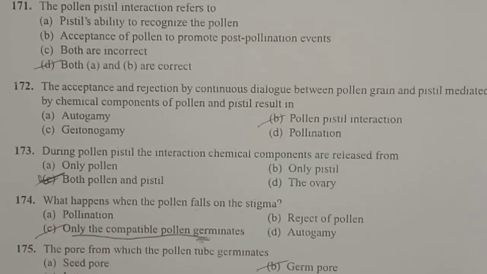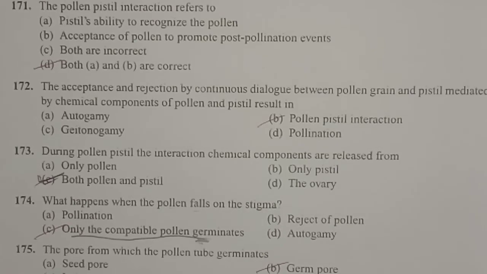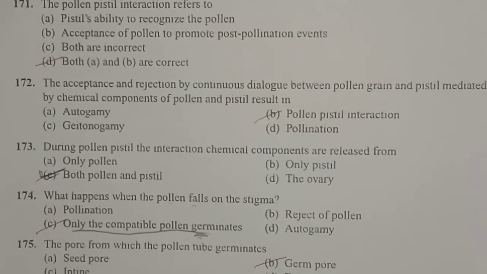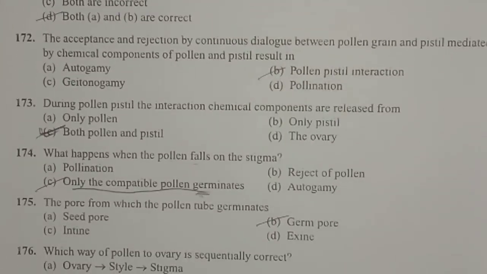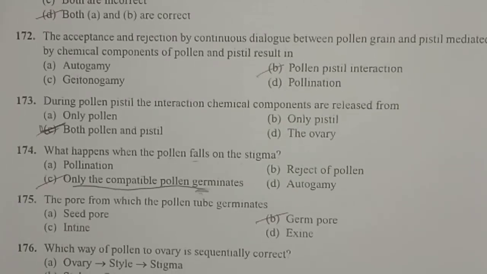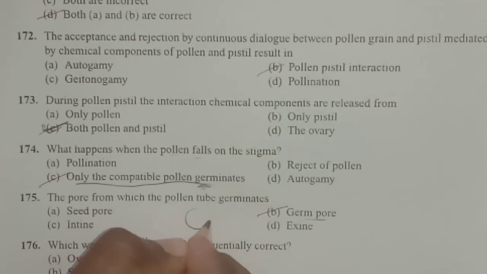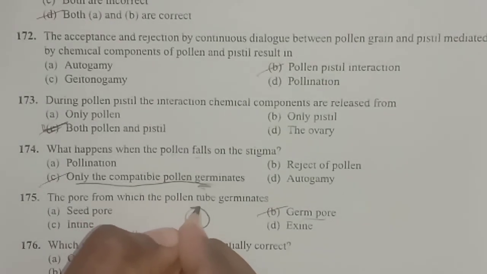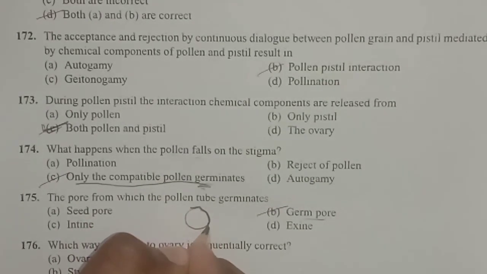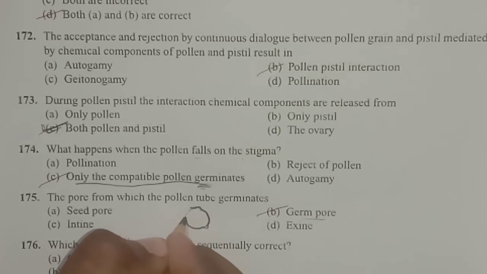And next one, the pore from which the pollen tube germinates. The pore from which the pollen tube germinates is the germ pore, because when we look at the structure of the pollen grain, the intine layer is usually made up of cellulose and pectin.